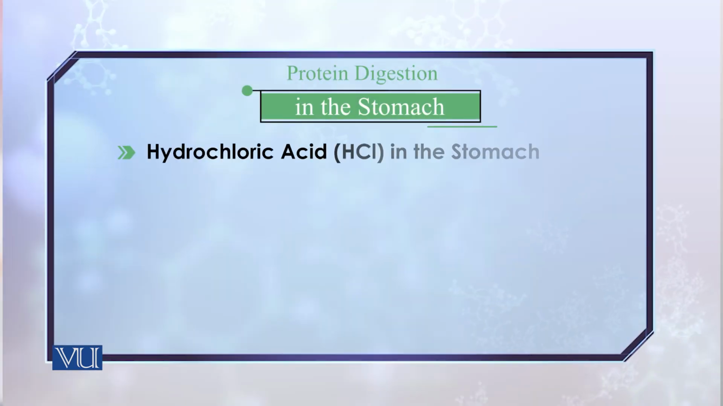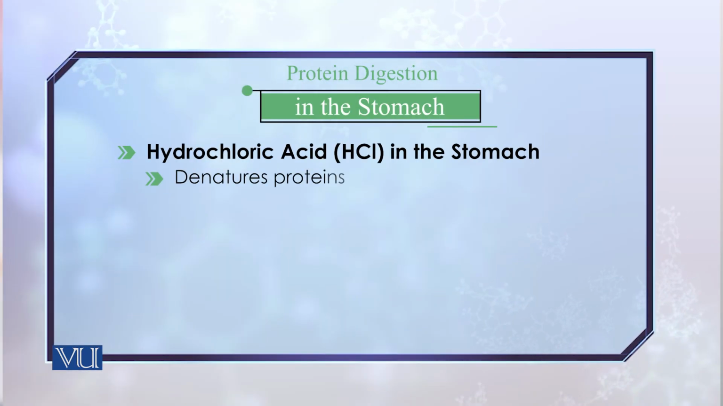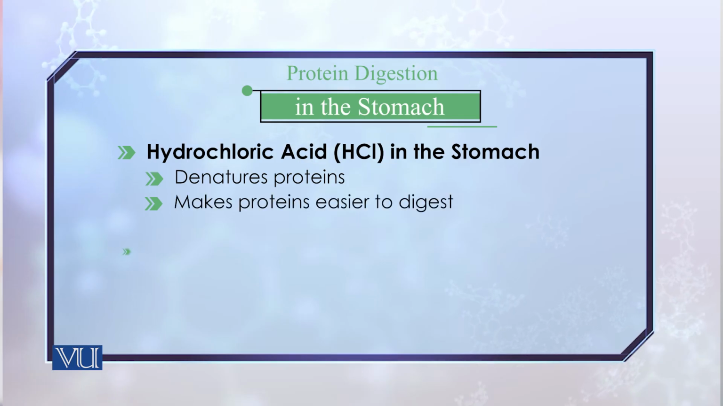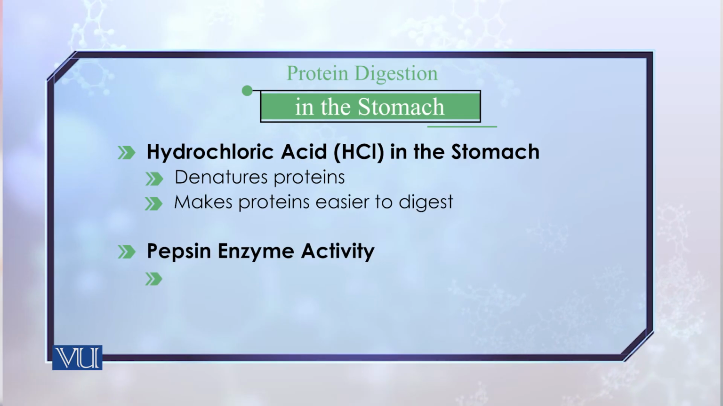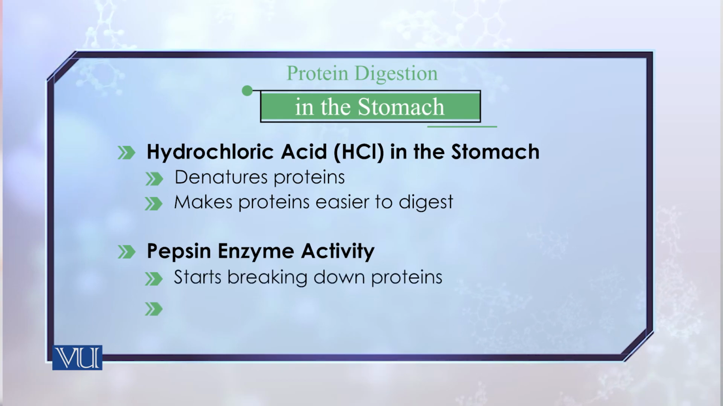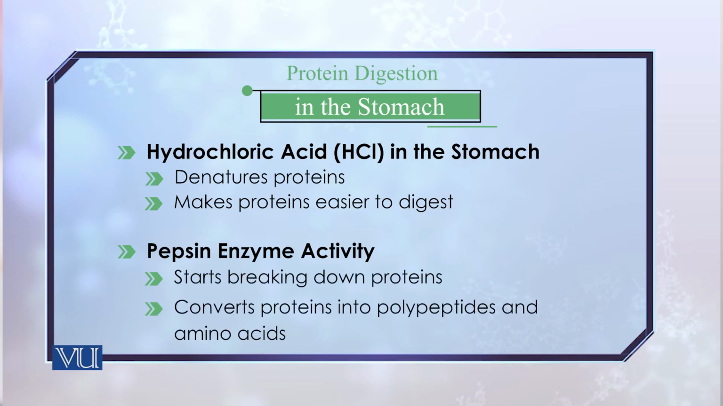So, protein digestion starts in the stomach, where the HCl produced by the stomach softens and denatures the proteins, which makes it easy for further digestion to take place. One of the major enzymes produced in the stomach for this is pepsin, which converts the proteins into polypeptides and amino acids.